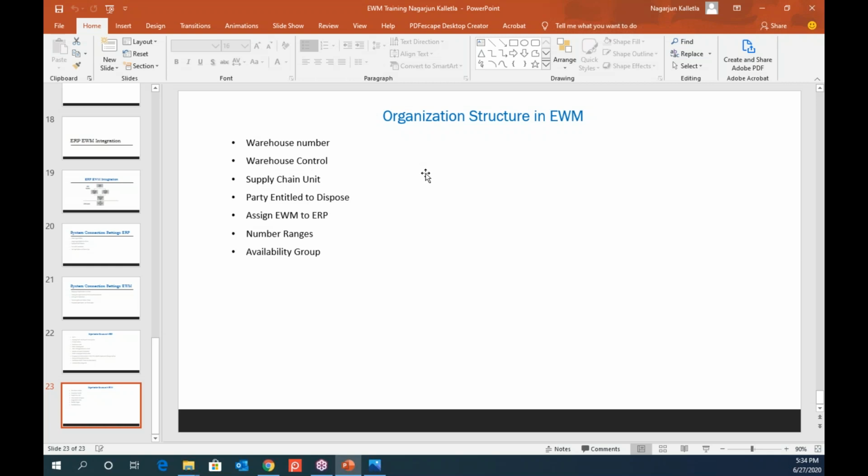And warehouse control will have, let's say, what is the unit of measure, what is the default unit of time that I'm going to use, what is the default warehouse process type I'll use for packing, goods movement, internal activities, etc. They're all defined there. We will look into the system when we customize that.